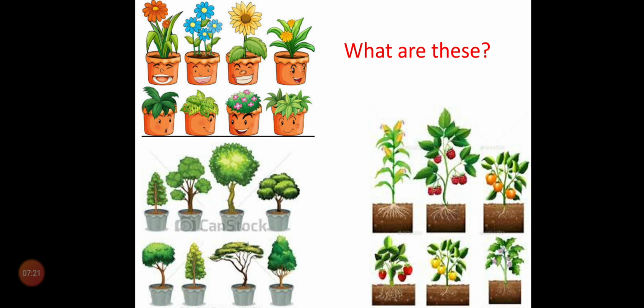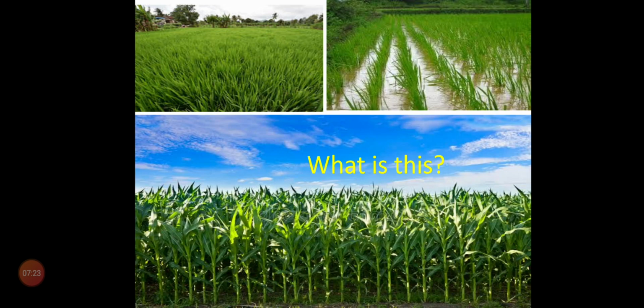Now, coming to the next slide. What is this? Here see, observe children. It is a field. Agricultural field. Very good. Nice answer. Once you observe, how many plants are there? Very good. Many plants are there. How many kinds of plants are there? Very good. Only one kind of plant.